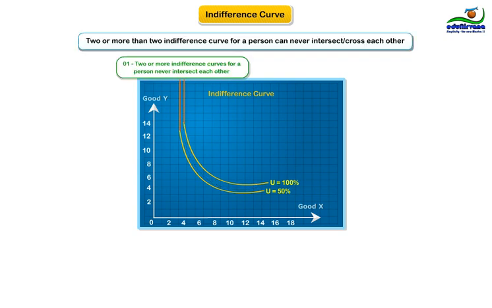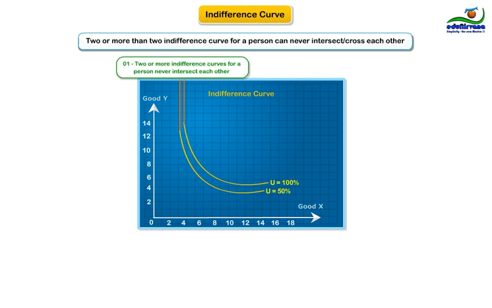Two or more indifference curves for a person can never intersect or cross each other. Said another way, for a person, these indifference curves would be parallel to each other. Logical, right? By their very definition, a combination of X and Y would not ever lead to two satisfaction or utility levels for a person.